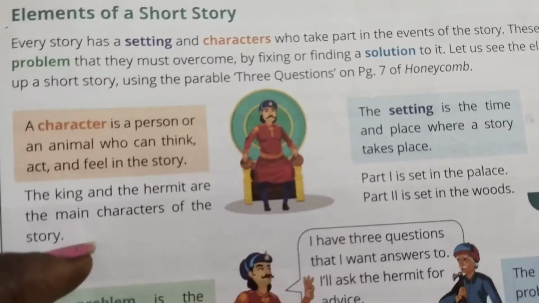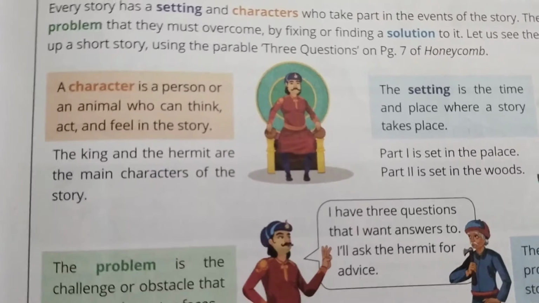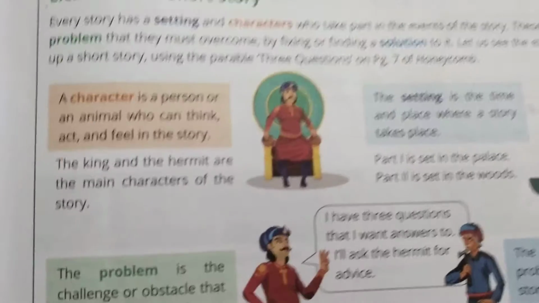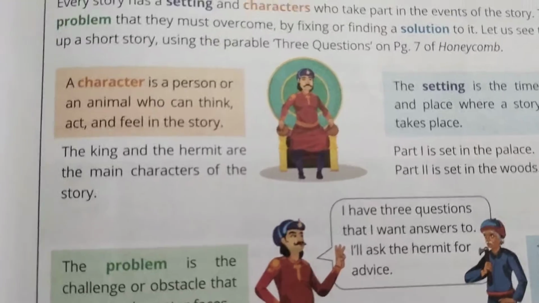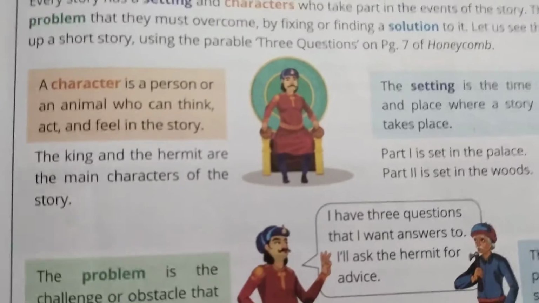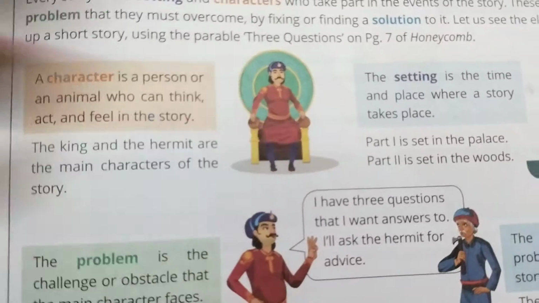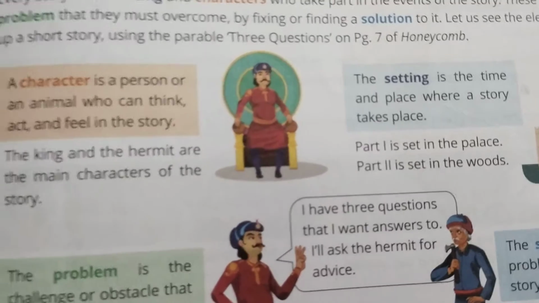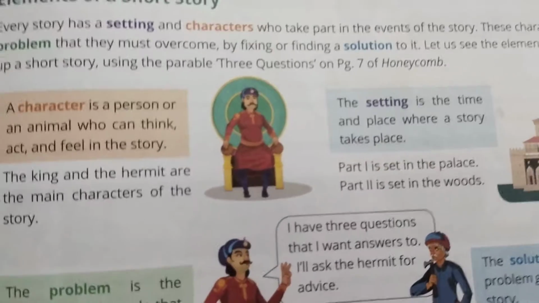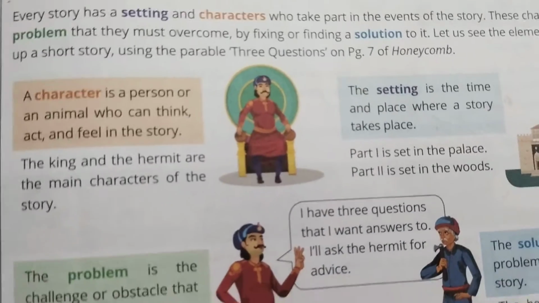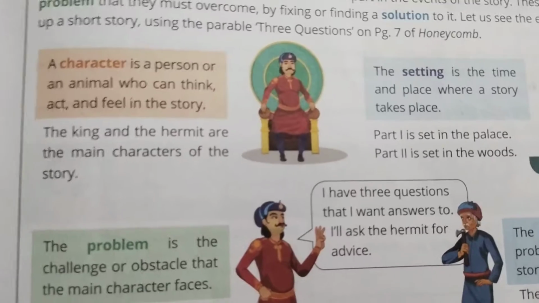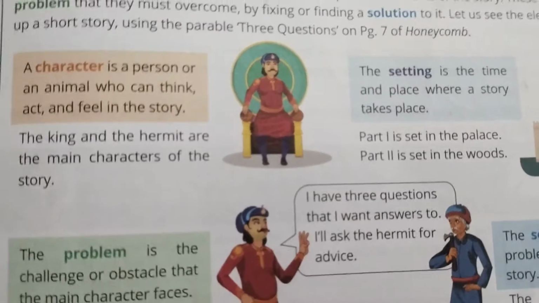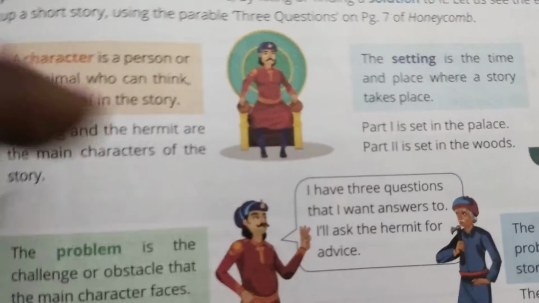The next thing you have to see is that in every story you may see some problems, and later on those problems may be solved by some other person or by some other thing, right? So the next element must be the problem. You must create your own problem while you're writing a story, and for that problem you have to find out the solution. So that will be the moral of the story. So what are the 4 elements? Can you repeat with me? That is, setting, then character, then the problem, and there must be a solution for the problem which has been written in your story.